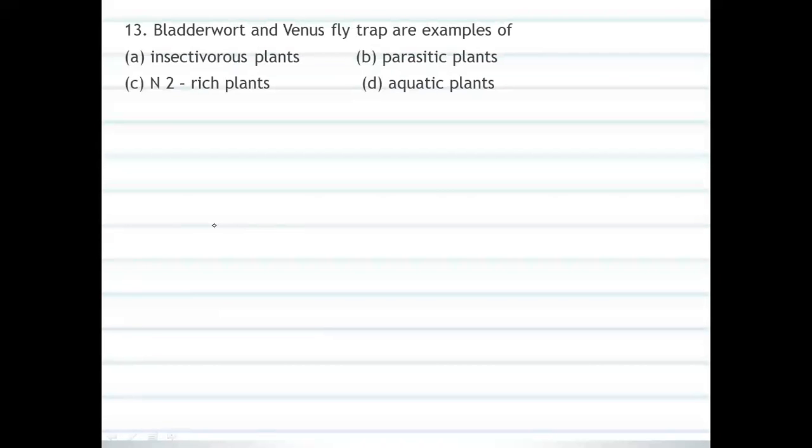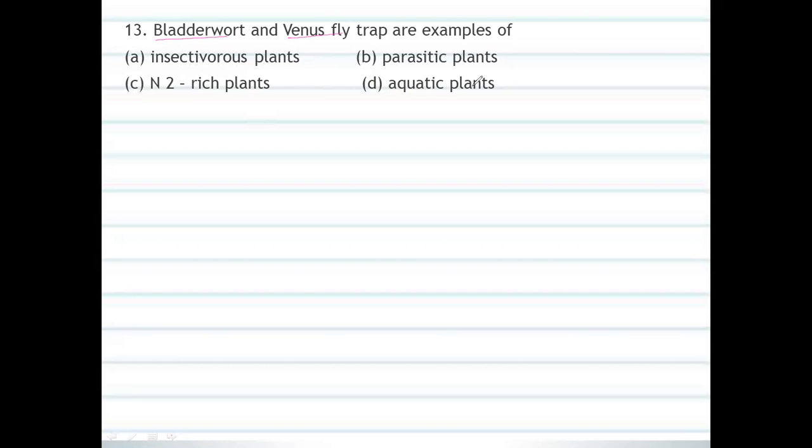Question, right? So here the question is: bladderwort and Venus flytrap are examples of option A insectivorous plant, option B parasitic plant, option C N2 rich plant, option D aquatic plants.